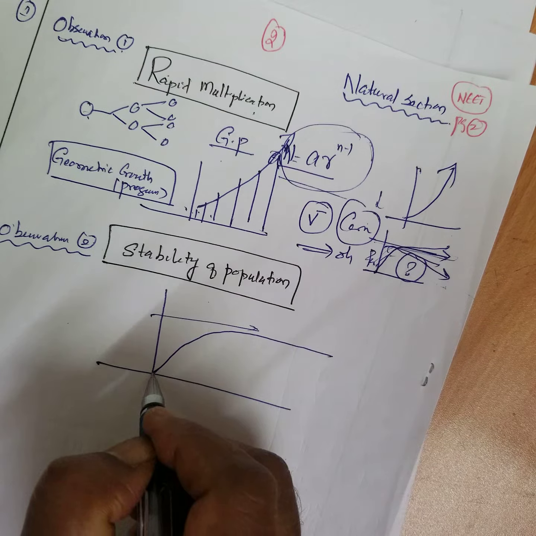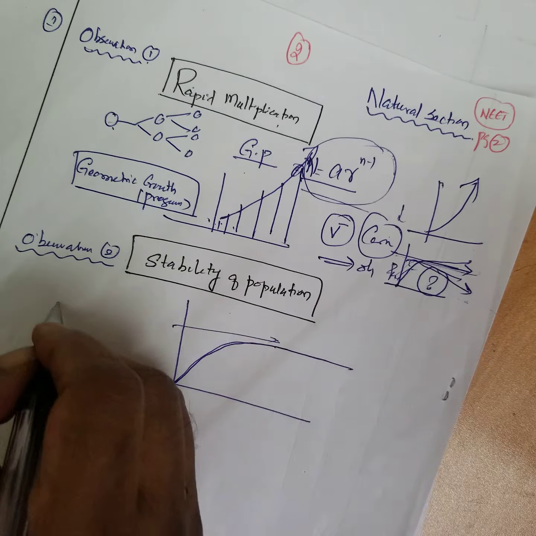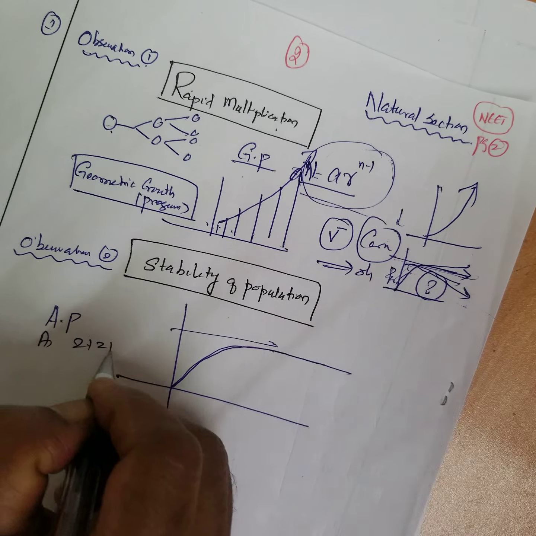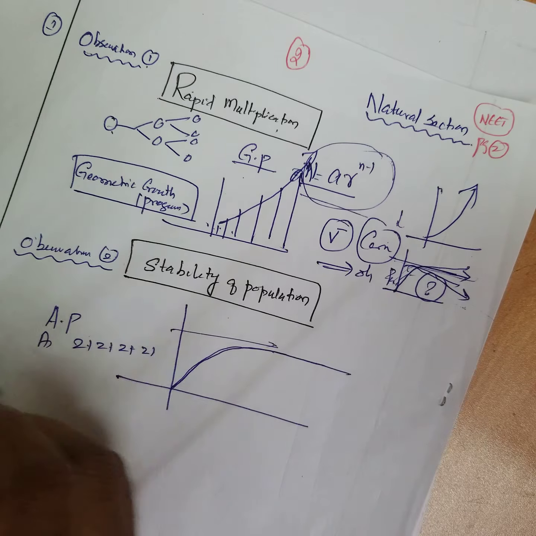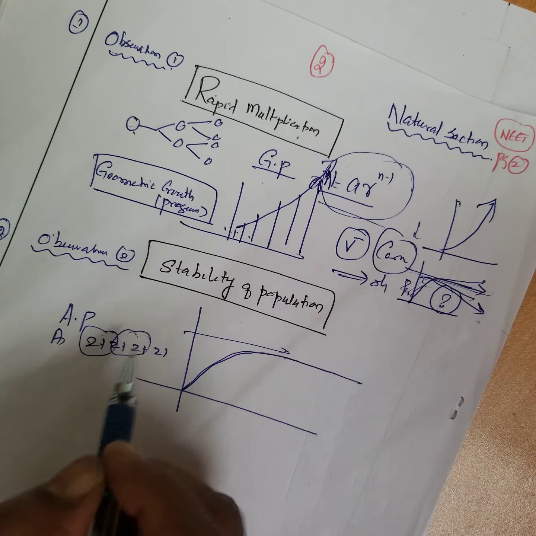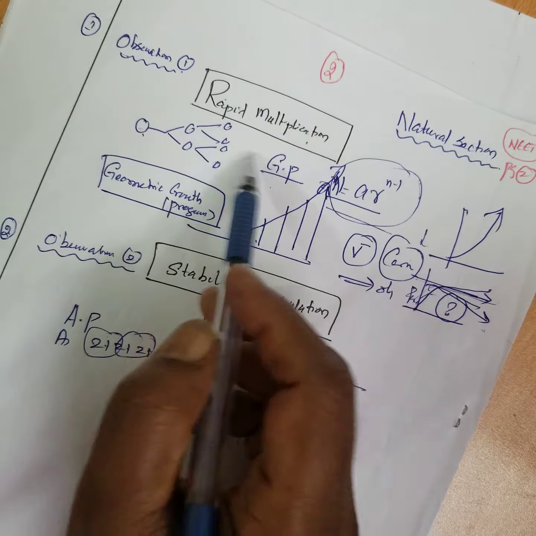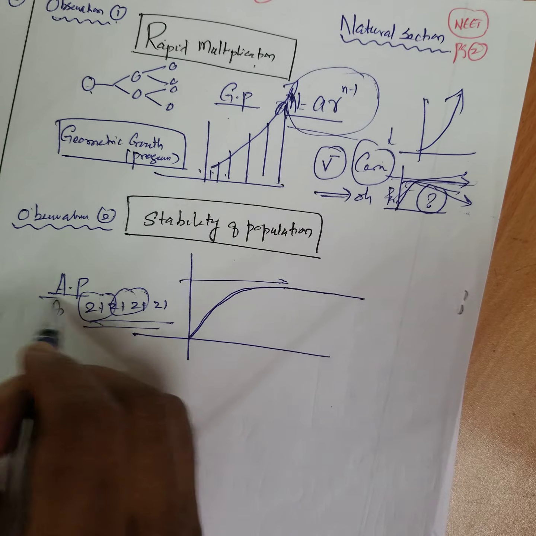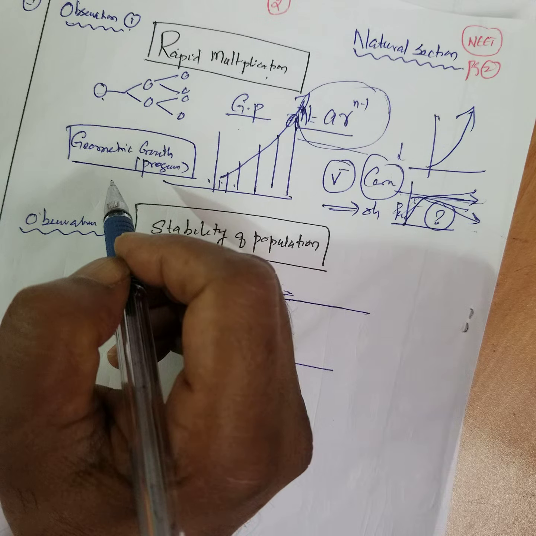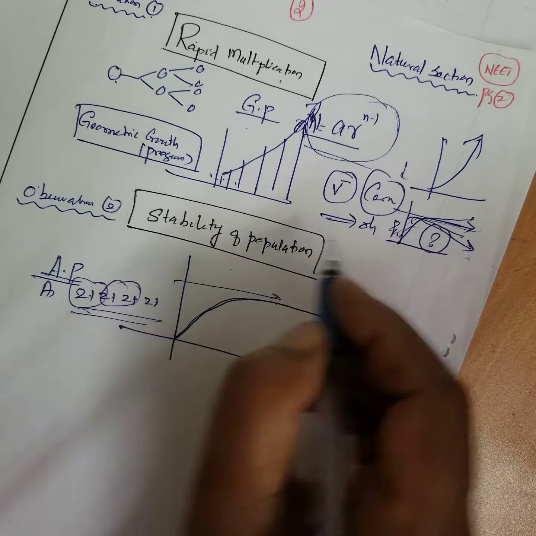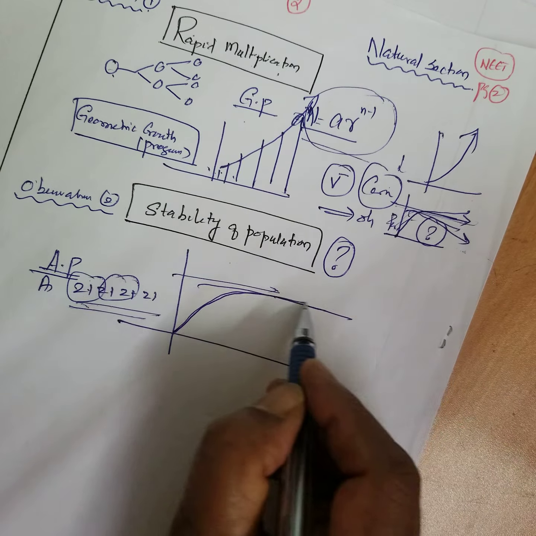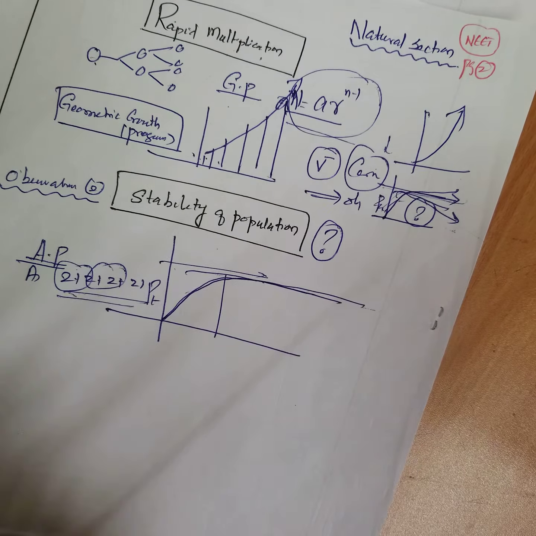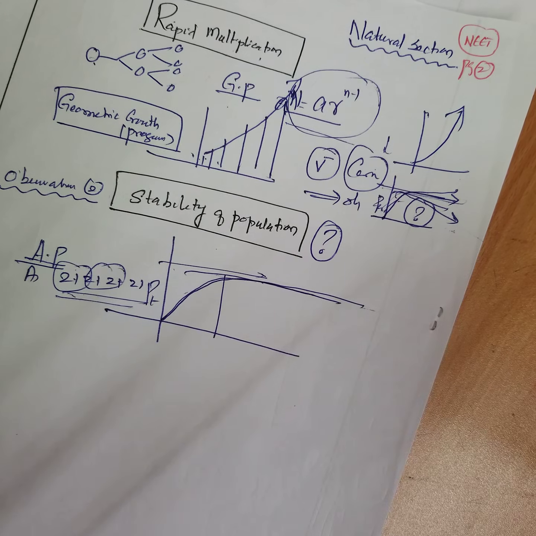Here, food slowly grows and it remains an arithmetic progression, 2 plus 2 plus 2 plus 2, slowly increasing. Here, population is multiplying, but food is progressively increasing. Human population grows in arithmetic progression only, not geometric progression. Alright? What is the reason for this stability? Why is it always stable? The population keeps stable after some time. What is the reason? The reason is the third observation.